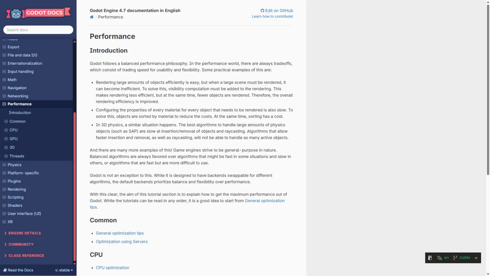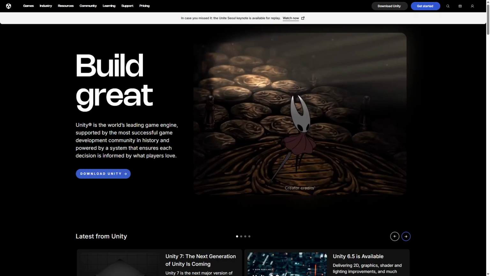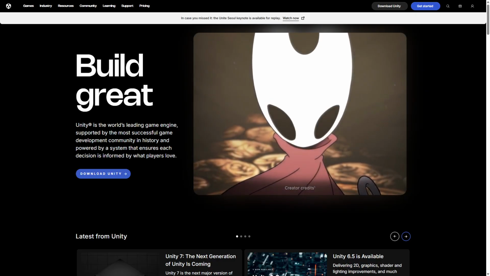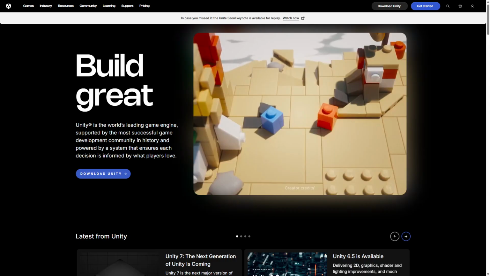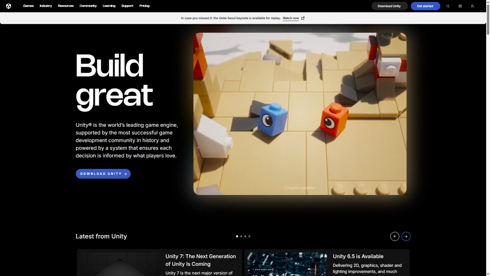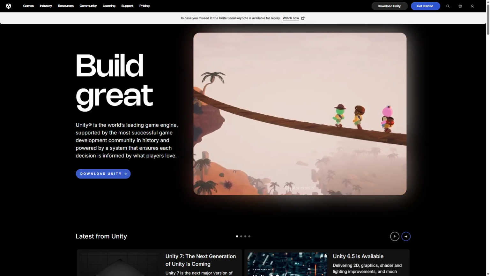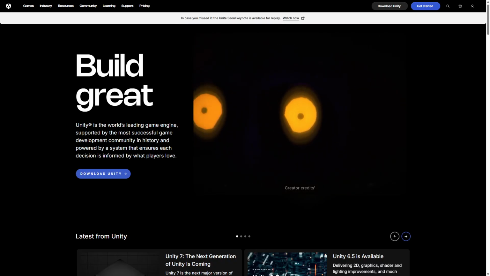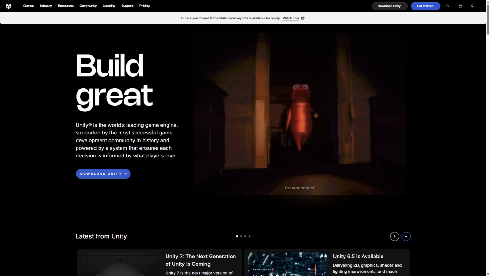Choose Godot if you prioritize open-source flexibility, lightweight performance, and control for smaller or 2D-focused projects with a need for custom optimization. Unity is the better choice for developers targeting high-end 3D graphics, multi-platform deployment, and advanced optimization tools. Its mature ecosystem and powerful rendering capabilities make it ideal for complex, scalable games that demand consistent performance across the